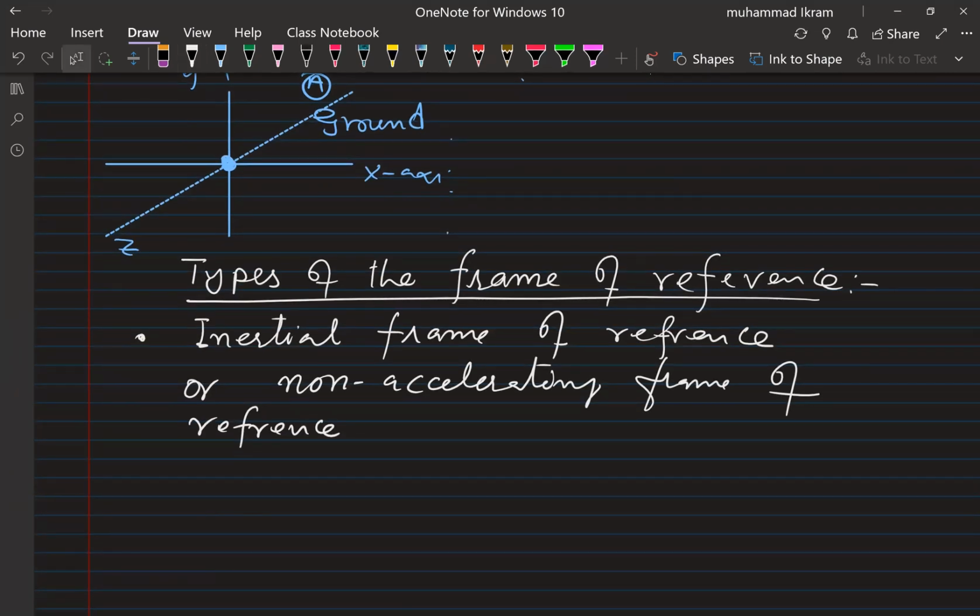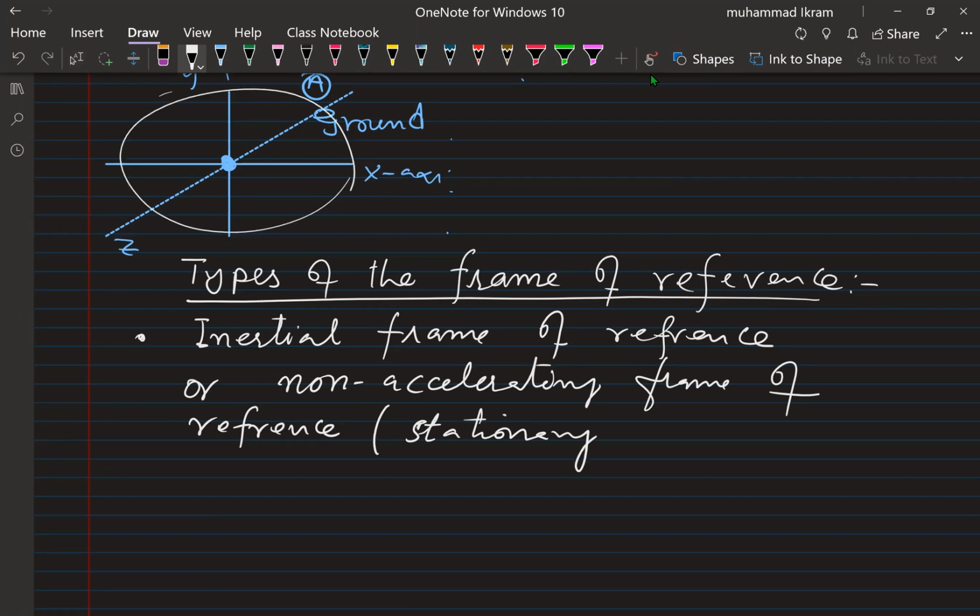So here in the non-accelerating frame of reference, the frame of reference is at rest, stationary. For example, here this frame of reference is stationary, or having uniform motion.